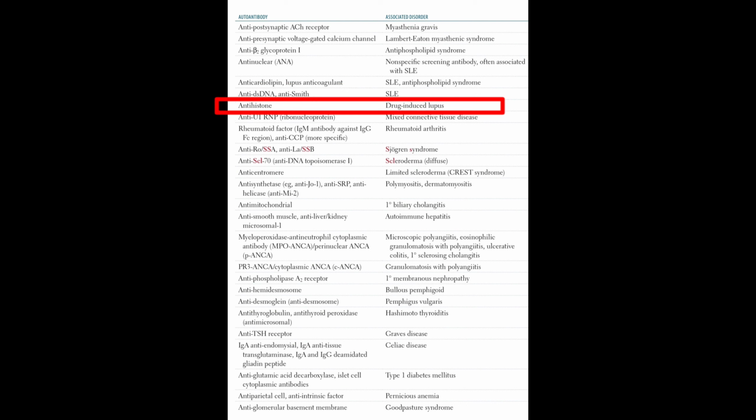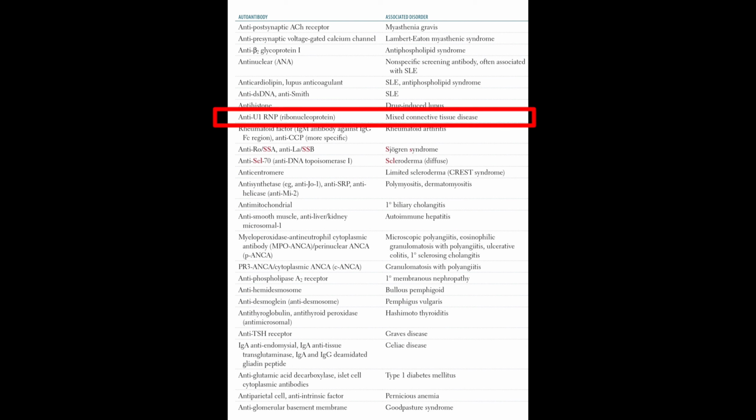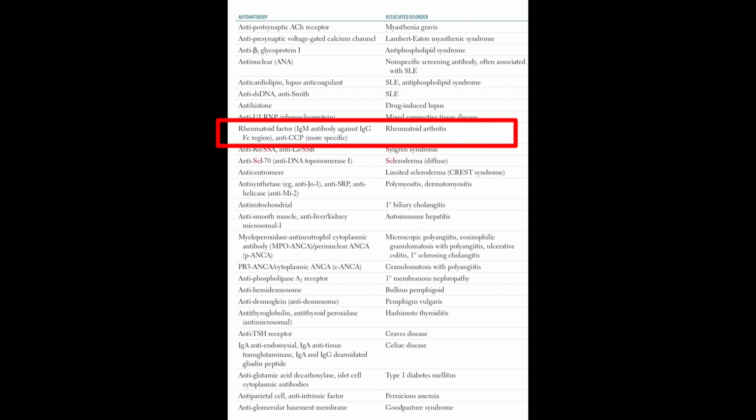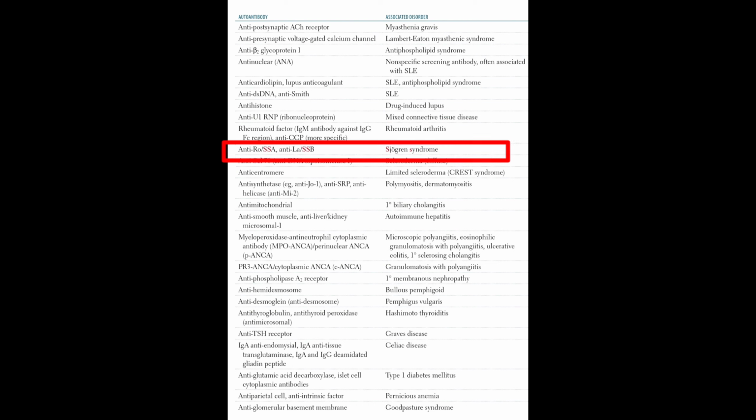The anti-histone autoantibody is related to drug-induced lupus. The anti-U1 RNP, ribonucleoprotein, autoantibody is related to mixed connective tissue disease. The rheumatoid factor, an IgM antibody against the Fc region of IgG, or the anti-CCP autoantibody is associated with rheumatoid arthritis.